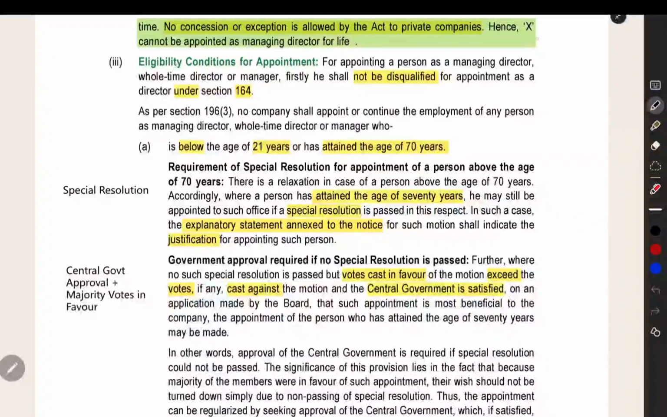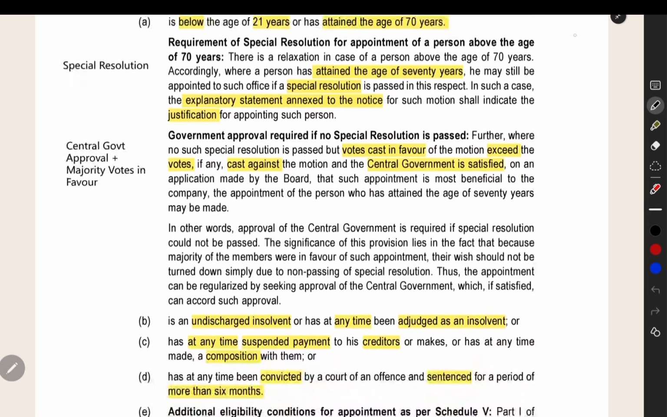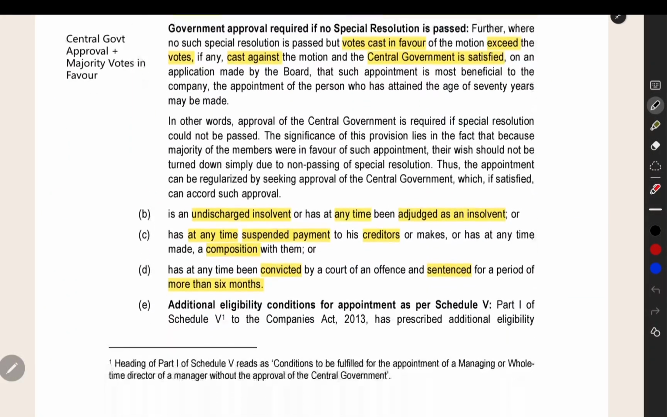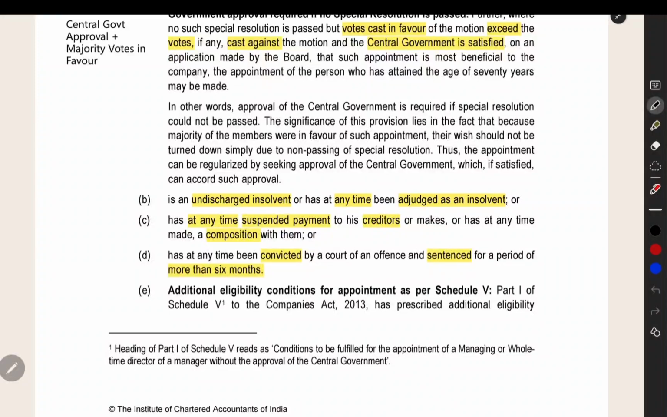Next thing is eligibility for appointment. First point, he should not be disqualified under section 164. Second point, he can be within the age group of 21 to 70. Minimum 21, maximum 70. If you want to appoint a person who is aged more than 70, you have to pass a special resolution. If you are unable to pass a special resolution, you can get the majority approval and then the central government approval. Majority votes in favor plus central government approval will also work if you want to appoint a person who is aged more than 70 years.